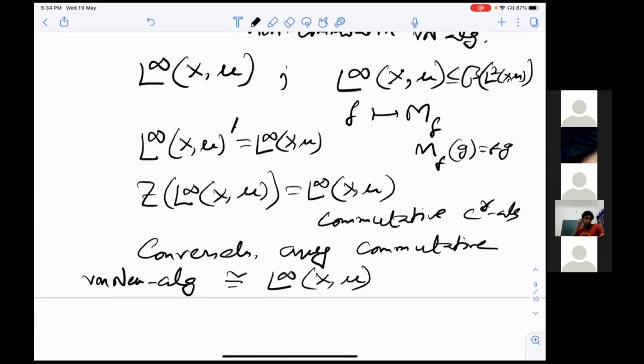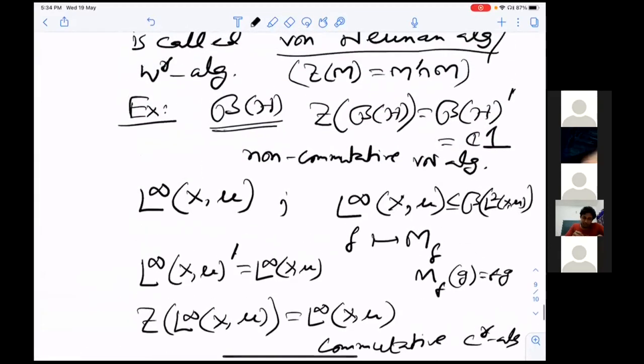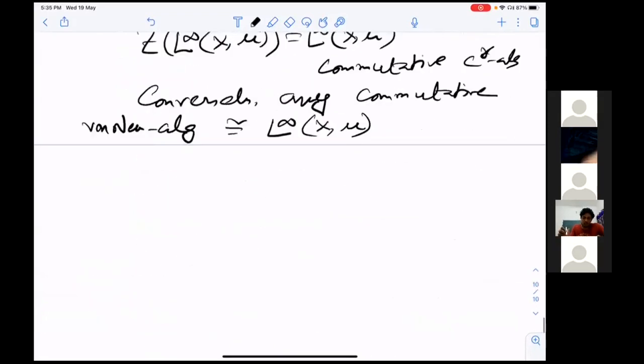Okay, so I will immediately define something. For B(H), we have noticed this property that the center is trivial. So this property is called a factor. Definition: a factor.